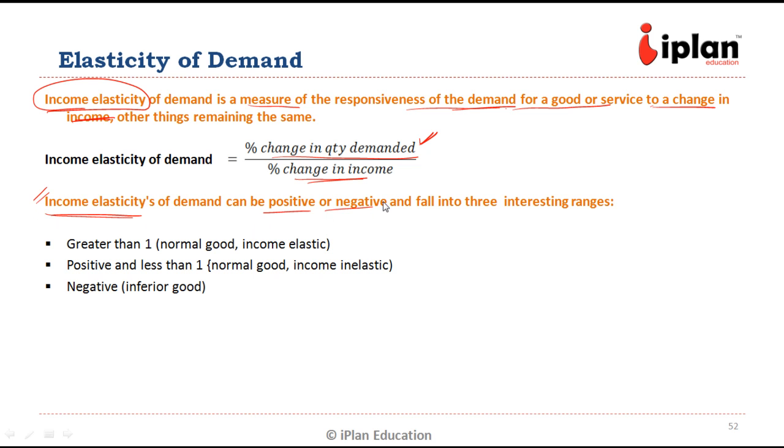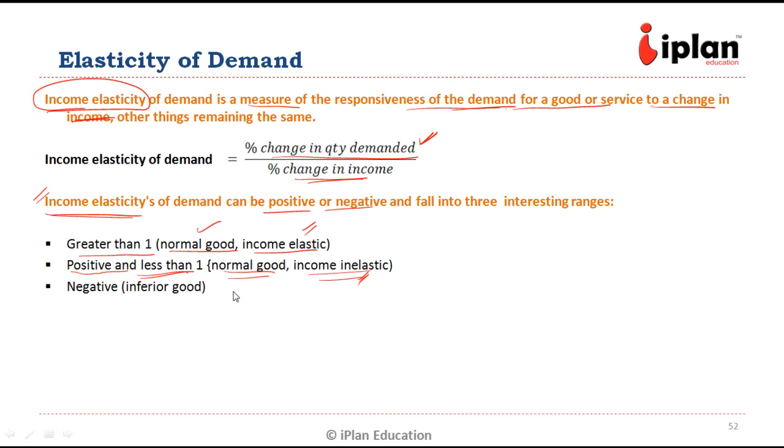It could be positive or negative. It could be greater than 1 for a normal good. So they are called income elastic. Or in other words, if the income rises, the demand for such products rises. Income elasticity could also be positive and less than 1. This is also true for certain normal goods. They are called income inelastic.